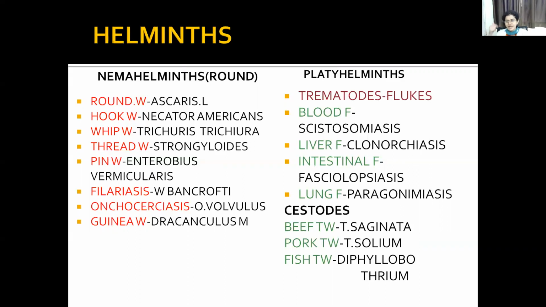So remember, for adults we are giving 400 milligrams single dose, and for 1 to 2 years children we are giving 200 milligrams. Above 2 years, as in adults, you will have the same dose, that is 400 milligrams OD stat. Okay, and then for other infections like hydatid disease, you have to give 400 milligrams BD for 1 month.